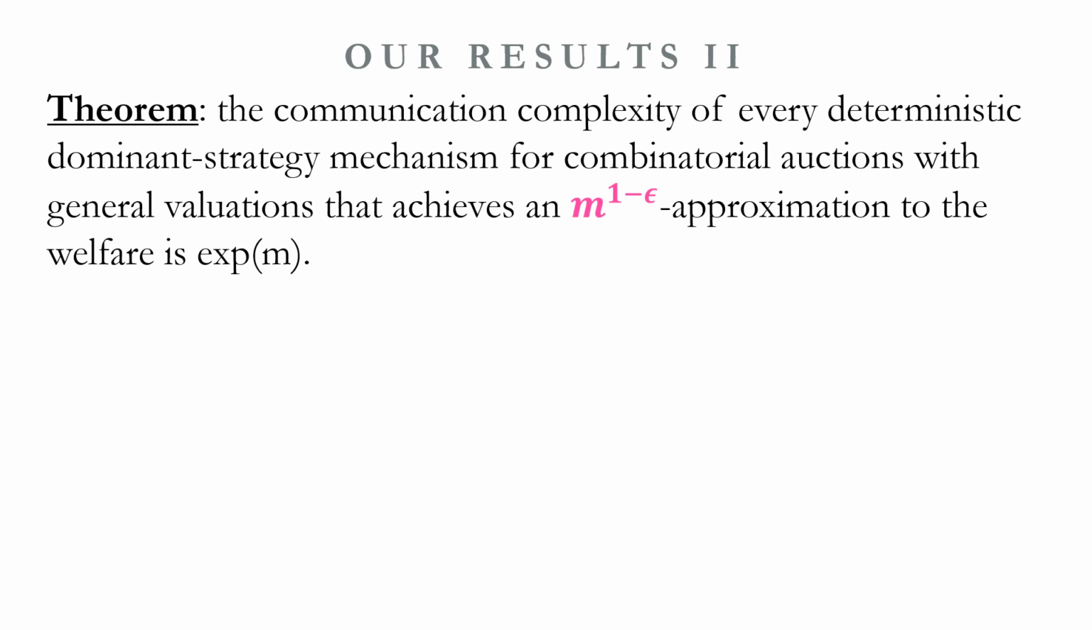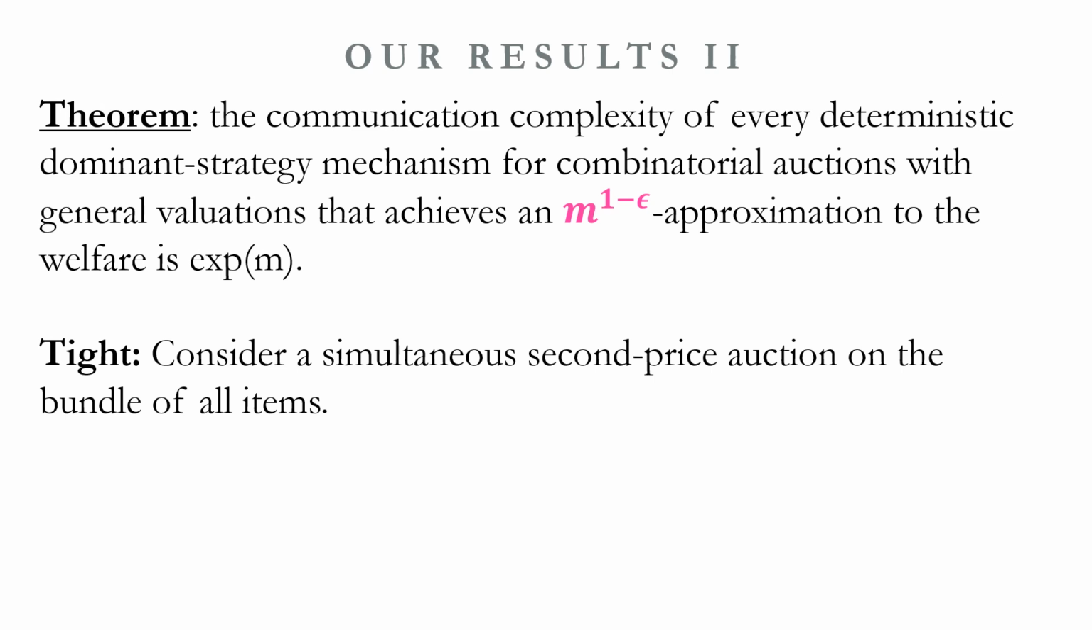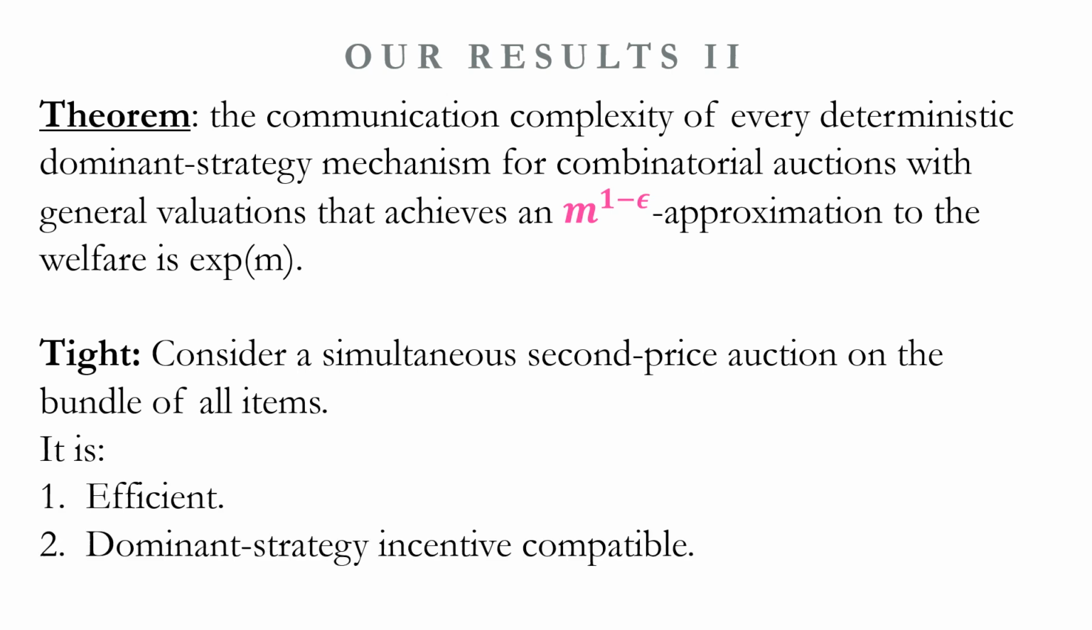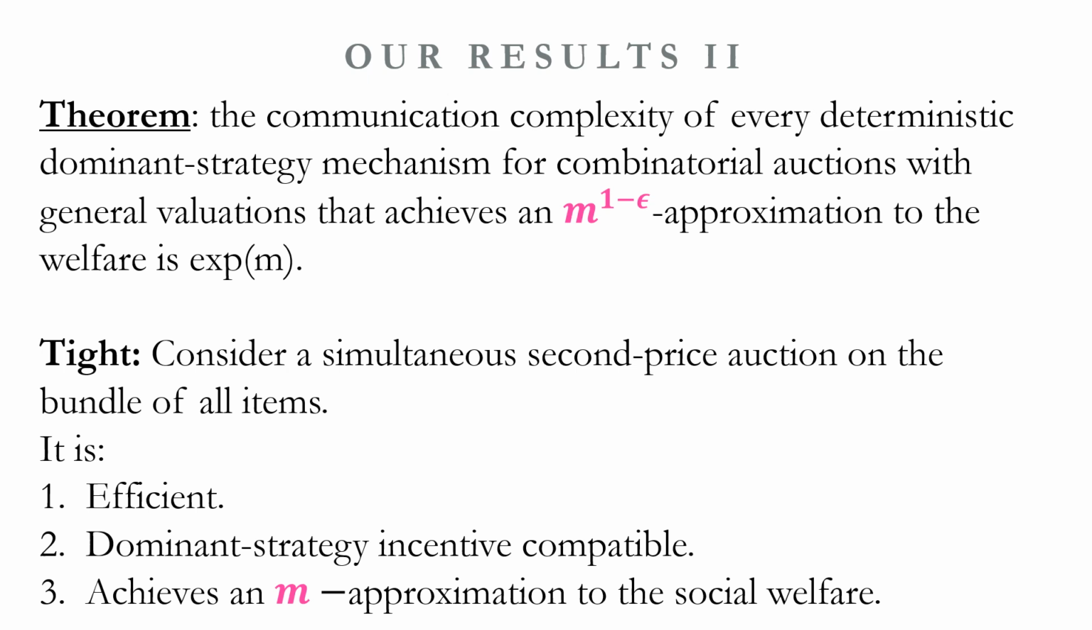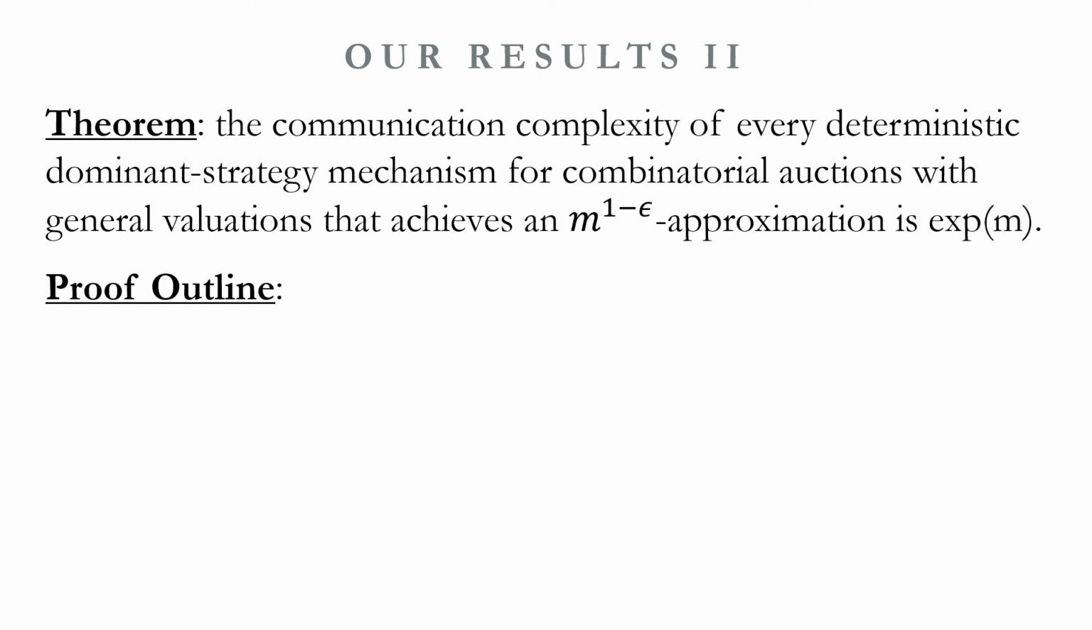Now let's move to our next result, which is about hardness of approximation for dominant strategy mechanisms. The theorem says that achieving an approximation ratio better than m requires exponential communication. Note that this result is tight because if we run a simultaneous second price auction on the bundle of all items, then we get an efficient, dominant strategy mechanism that m approximates the social welfare. The proof outline is as follows.